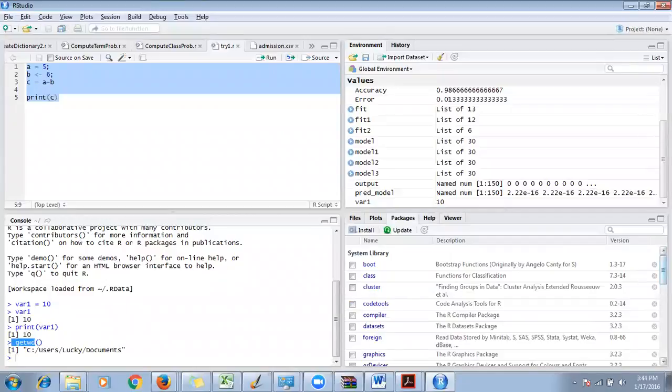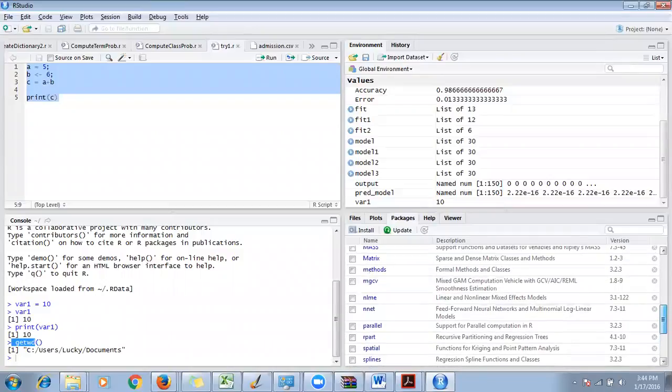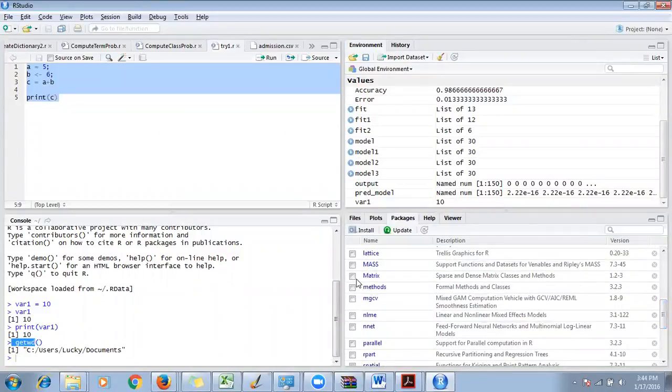Now, for example, let's say there is something called the Matrix package.